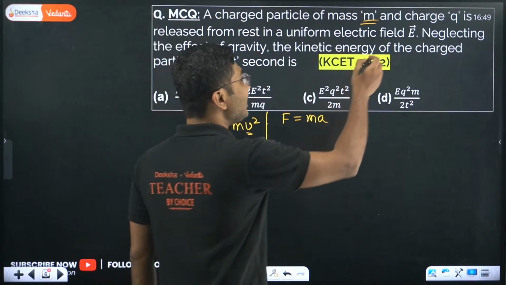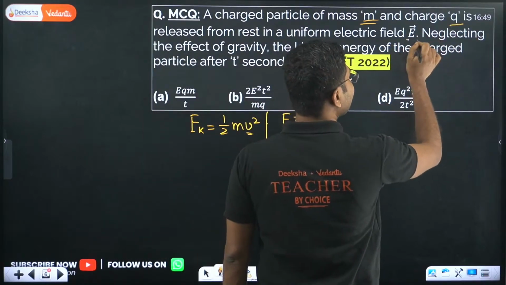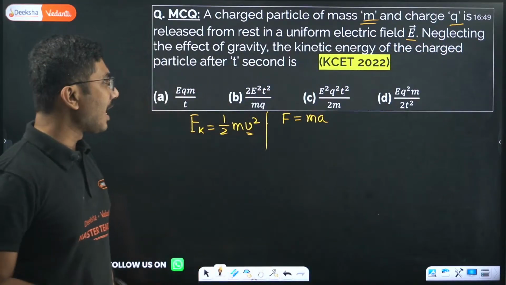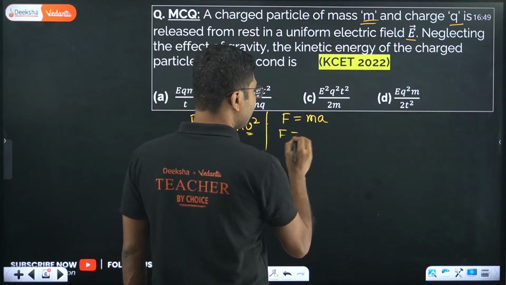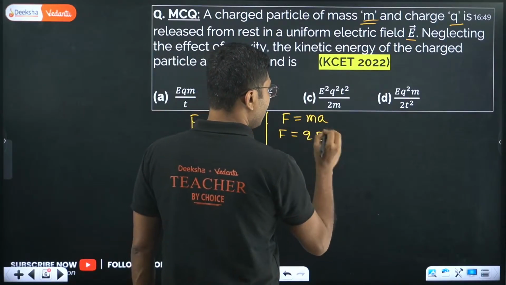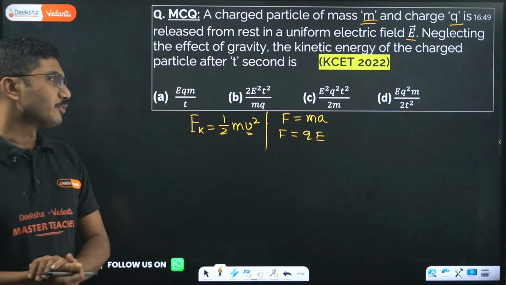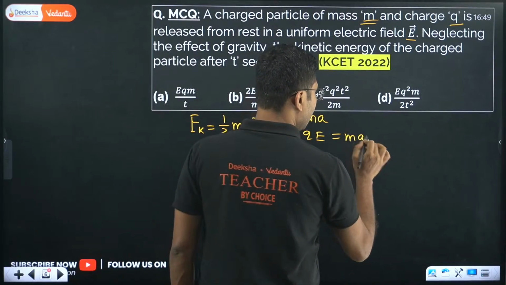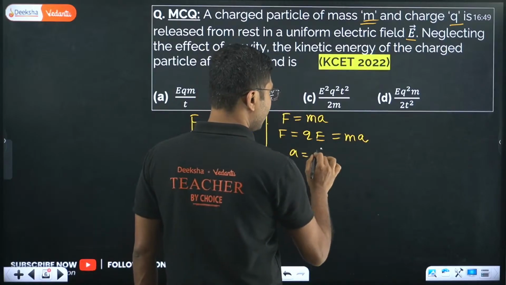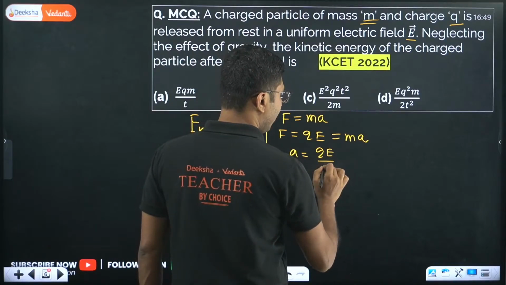The charge is given and the electric field is given, so we can write force is equal to Q into E. We can also write this equals ma. So from here, a equals QE upon m.